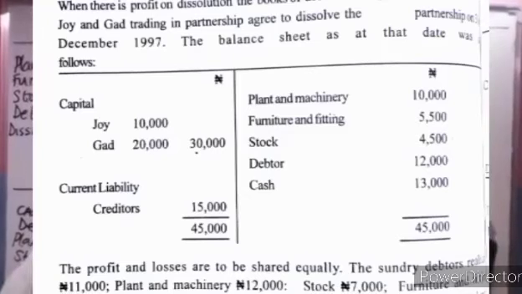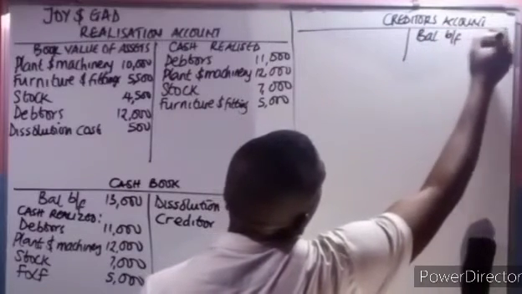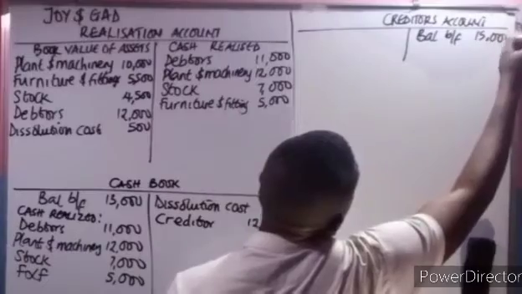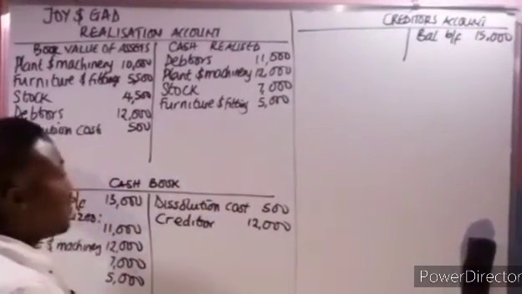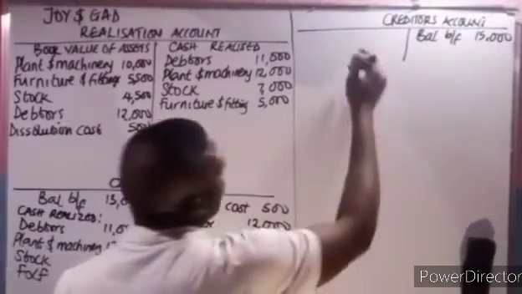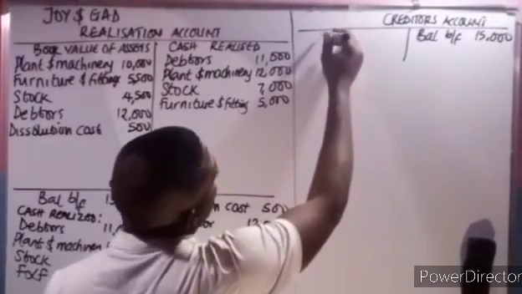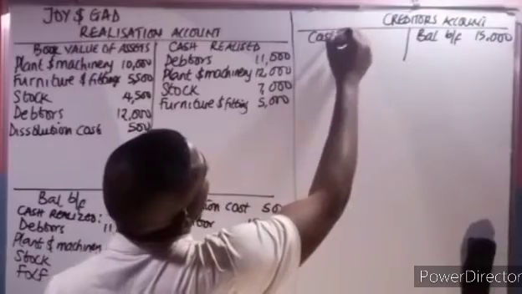In the balance sheet, our creditor was given there as 15,000. So write it, the balance brought forward 15,000. Creditor has a credit balance. Now they say they paid creditor 12,000. So we're going to write here creditor as cash 12,000.